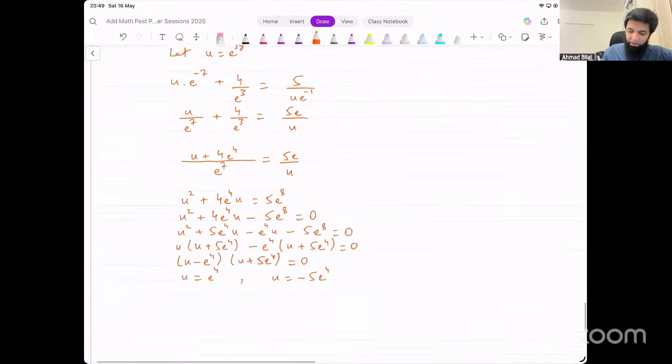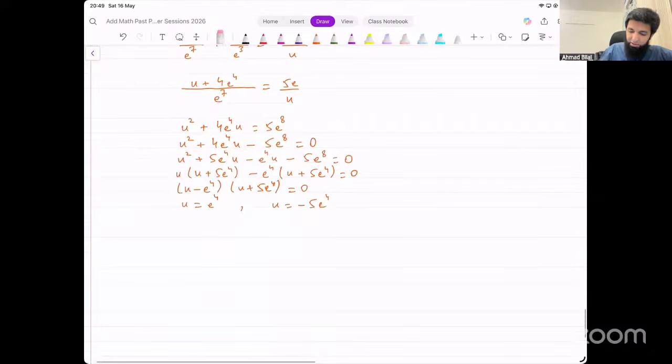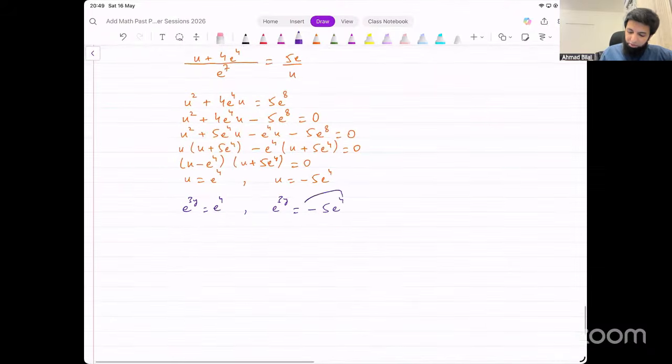Now put that substitution back. What was the substitution? u equals e raised to power 3y. So it will become e raised to power 3y equal to e power 4. On the other side, we have e raised to power 3y equals minus 5 e raised to power 4. Now this is not possible, right? Because we cannot take log on the right side. It's a negative sign. A positive number, any power of that can never be negative. So the second equation is not possible. This does not give you anything.